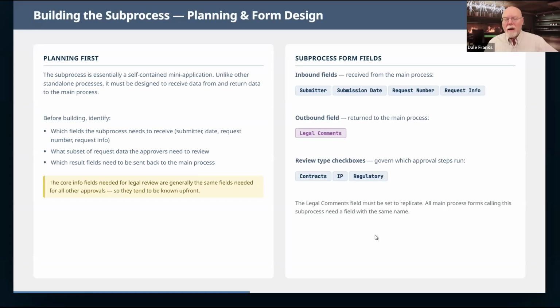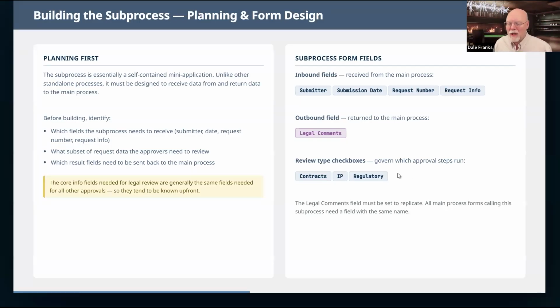On the sub form, or the legal process form, I just need the legal comments that need to be reflected back into the main form. So I am going to need 5 fields that are replicated, 4 on the main form, 1 on the legal process form, that will transfer the data from those 5 fields back and forth.